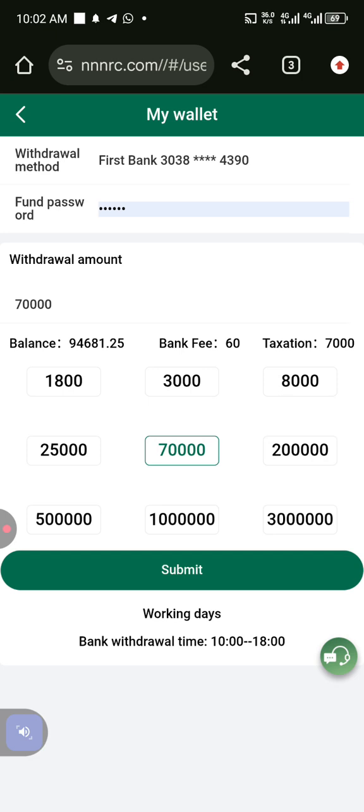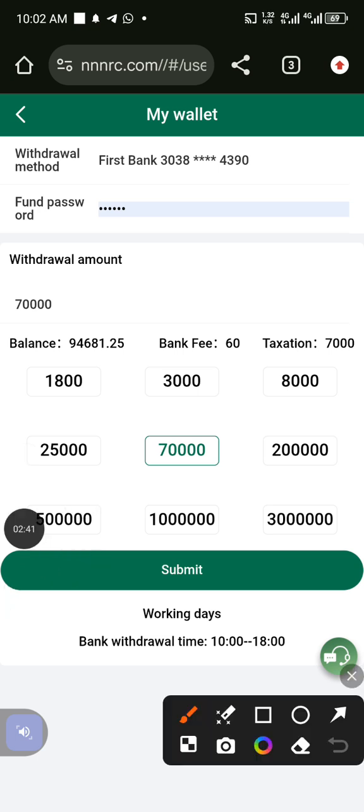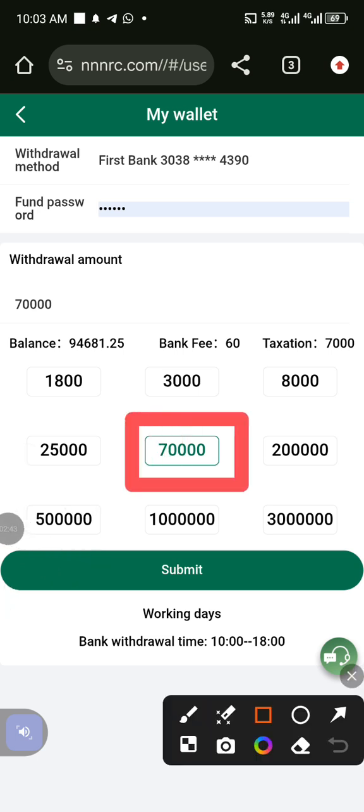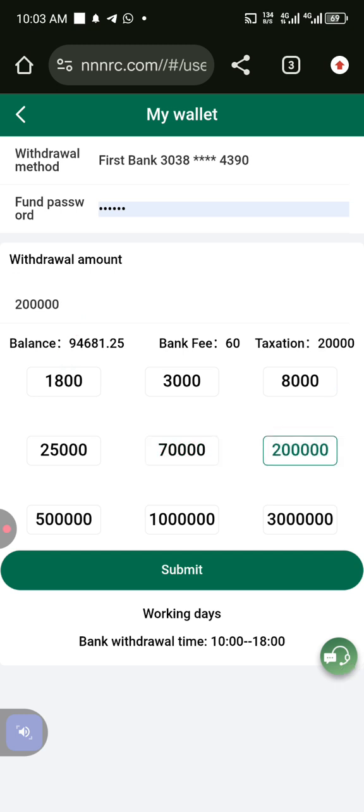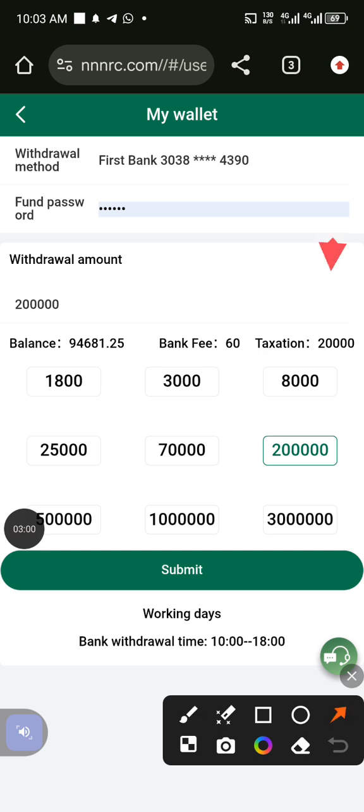As I tap on the 70,000, you see that it has highlighted on 70,000, meaning what I'll be withdrawing will be 70,000. Remember, this amount is always on default, which is 1,008, so you'll be the one to move it to any amount of your choice. Even if it's 200,000, you move it to 200,000. Like now, see, 200,000 is highlighted, meaning they will charge 20,000.